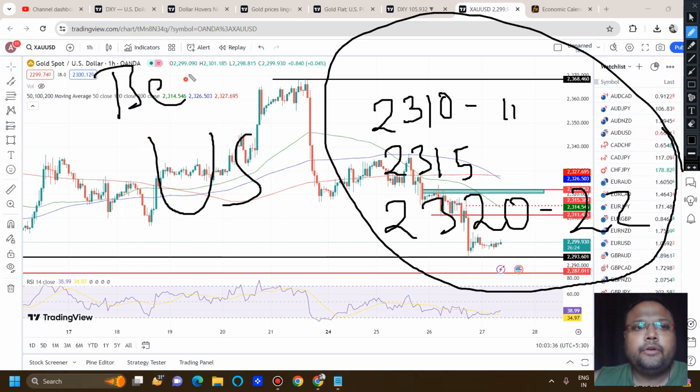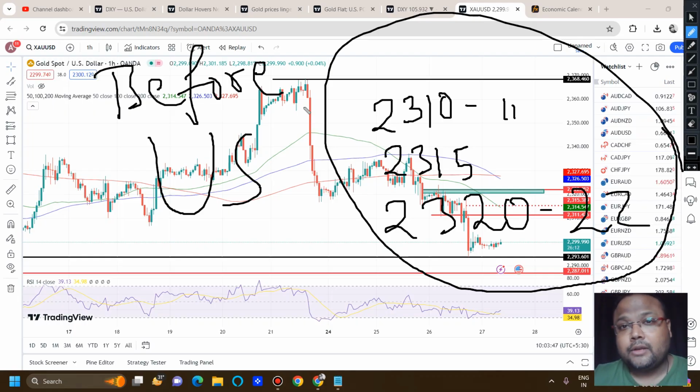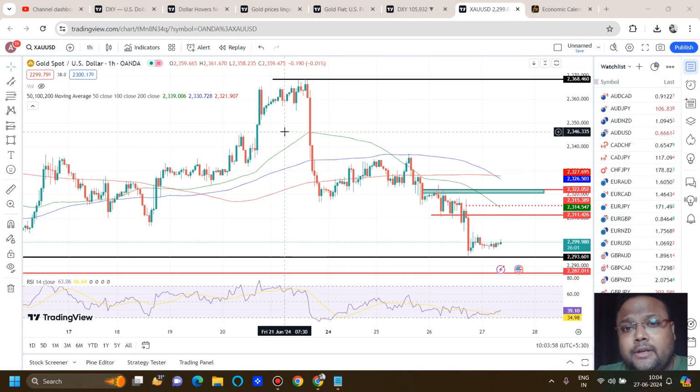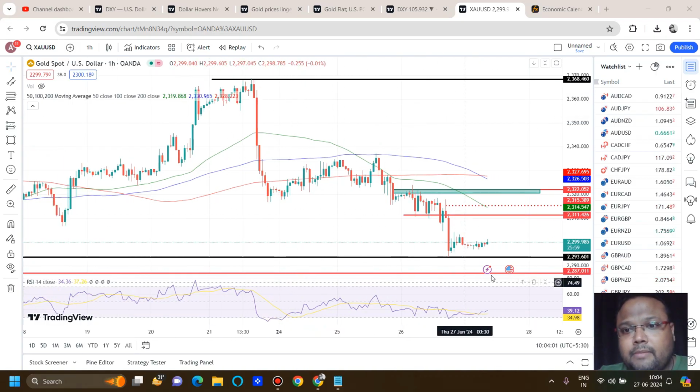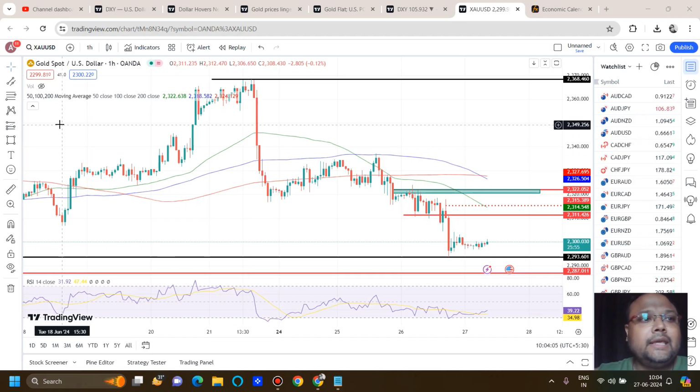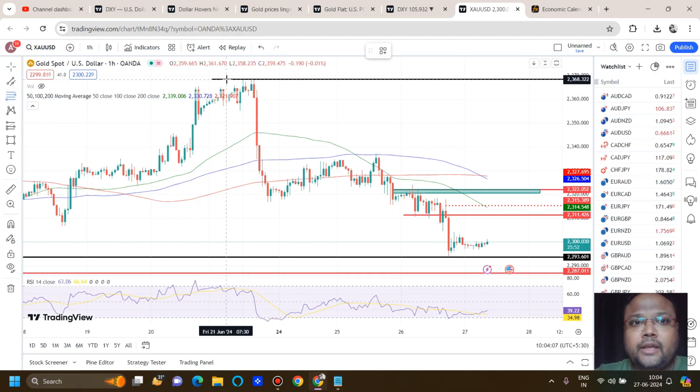Before the US session, because during the US session we have news. If you see that the market has formed a big green candle, you need to follow the trend of the market. Do not look for reversals, because the market will break it. So these are the three levels where we can look for a sell opportunity if we see the market going up. And why are we looking for sell only? Because if we look at the trend of the market here, we can clearly see the sellers have the upper hand. So taking a sell position seems to be a safe thing right now.